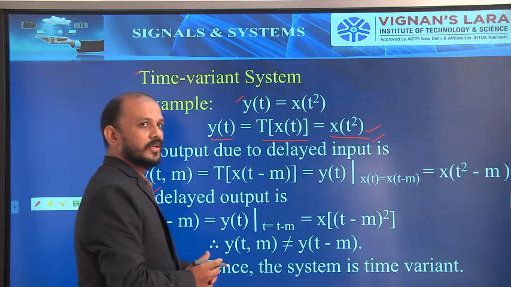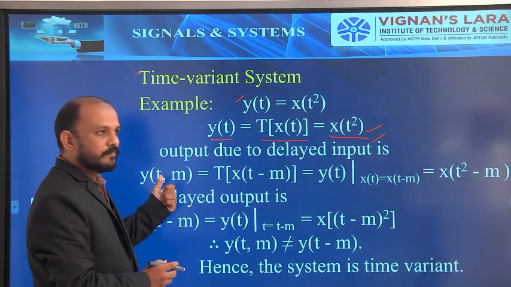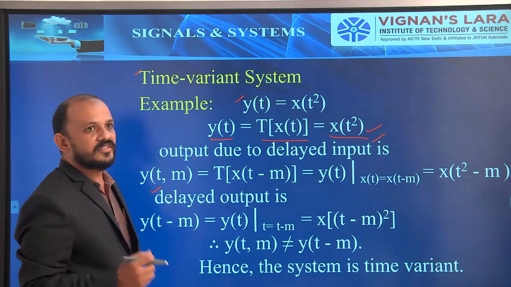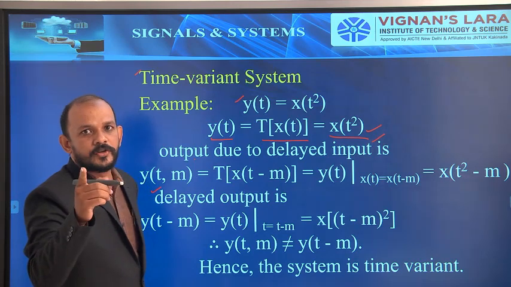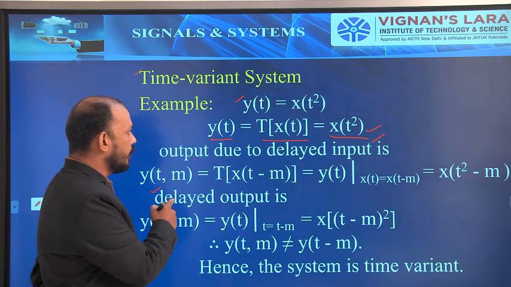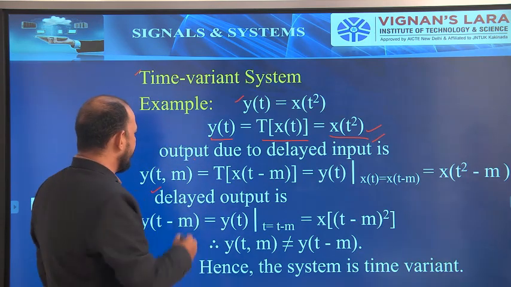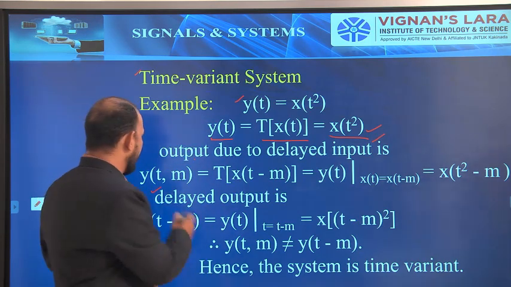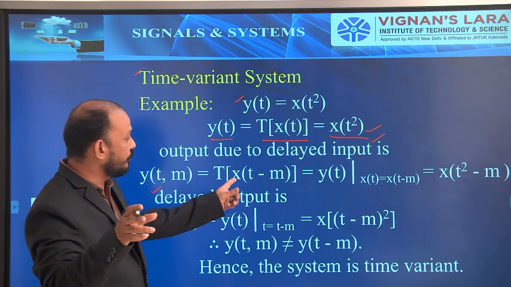So coming on to this one. Now go for y of t comma m. What is this y of t comma m? I already told you, y of t comma m is the output due to the delayed input. Y of t comma m equals the transformed version of x of t minus m.